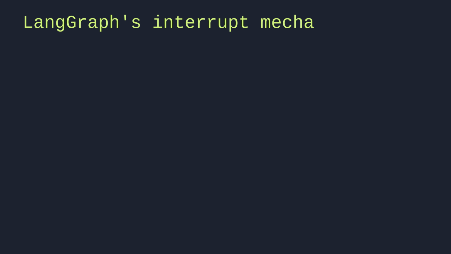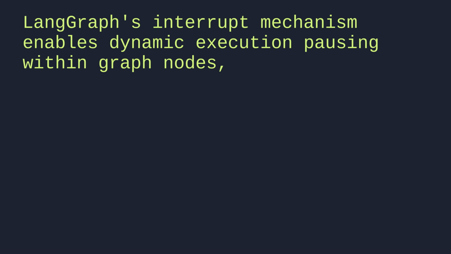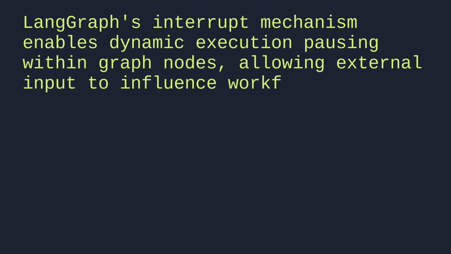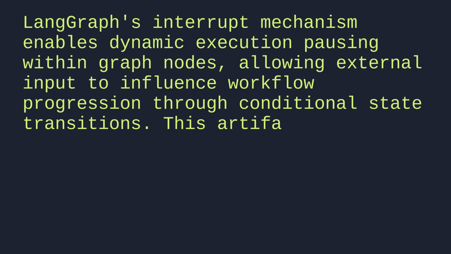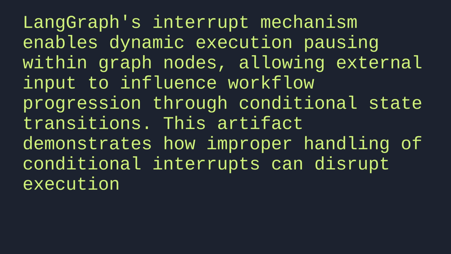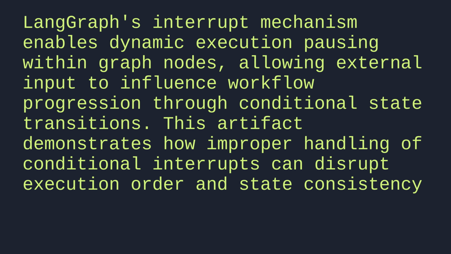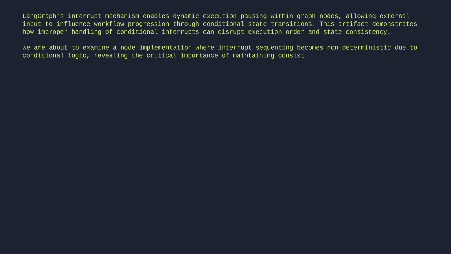LangGraph's interrupt mechanism enables dynamic execution pausing within graph nodes, allowing external input to influence workflow progression through conditional state transitions. This artifact demonstrates how improper handling of conditional interrupts can disrupt execution order and state consistency. We are about to examine a node implementation where interrupt sequencing becomes non-deterministic due to conditional logic, revealing the critical importance of maintaining consistent interrupt ordering across execution cycles.